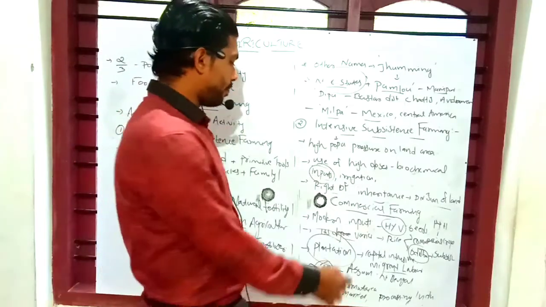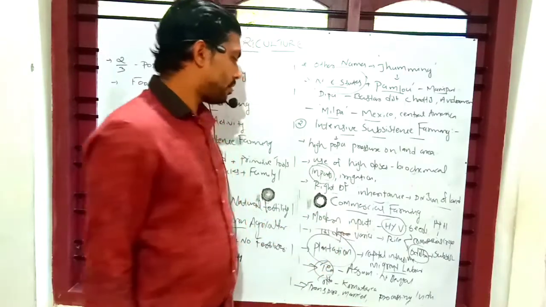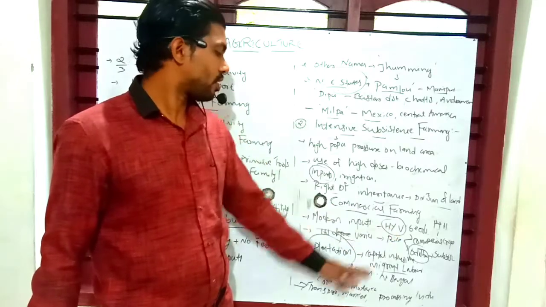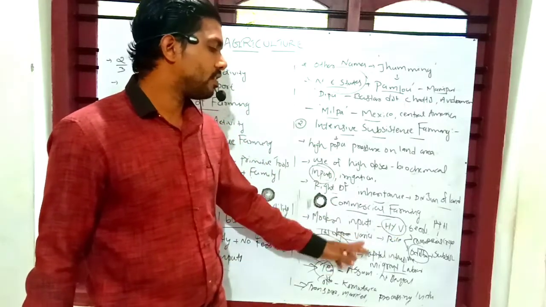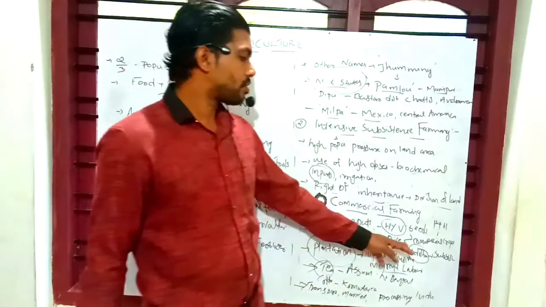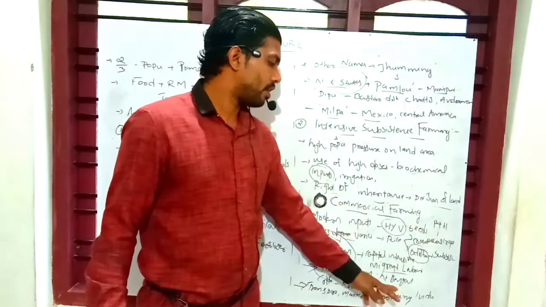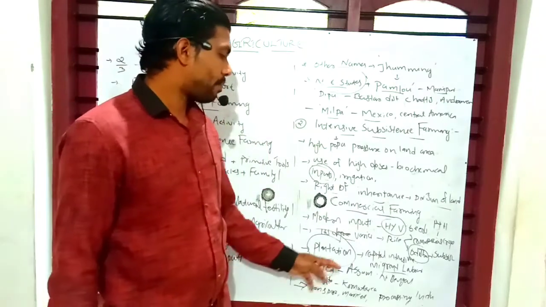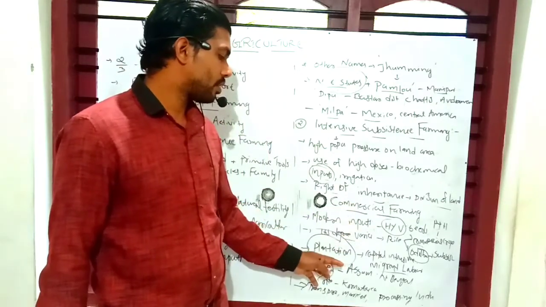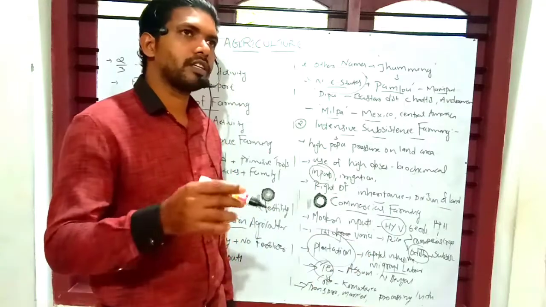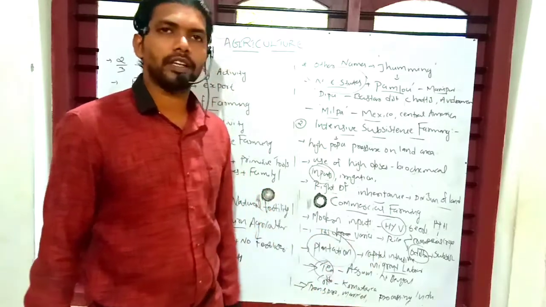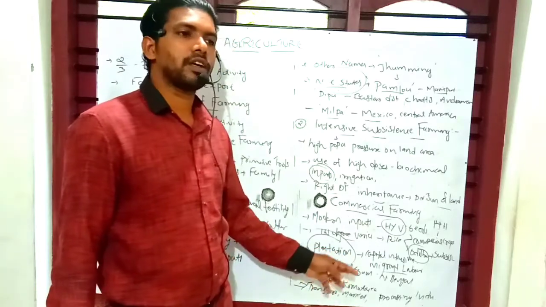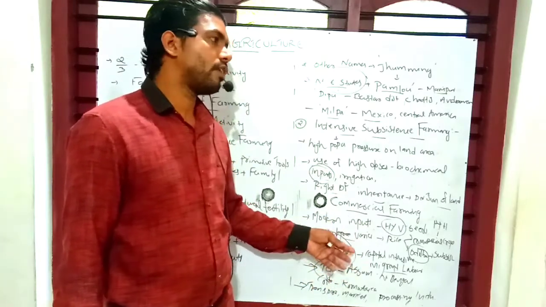So once again, in commercial farming, modern inputs and high yield varieties of seeds are used for cultivation, and its degree varies in different states. Rice is a commercial crop in our Punjab and Haryana, but in Odisha it is a subsistence farming system where primitive tools are used. Plantation is another example of commercial farming. In a plantation, a single crop is cultivated in a big area. It is a capital and labor intensive farming system, and migrant laborers do their work very well in the system.